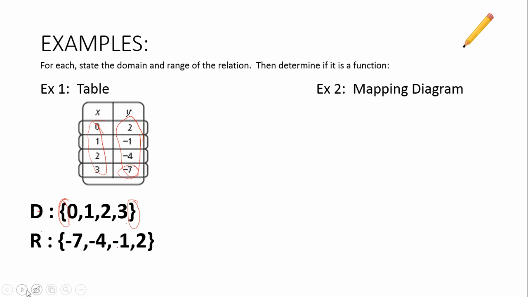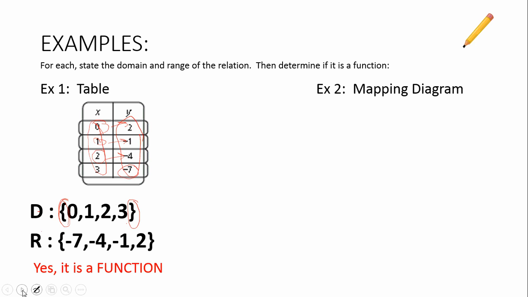Is this a function? Is every x paired with just one y? This x is only paired with 2. The x value of 1 is only paired with -1. The x value of 2 is only paired with -4, and so on. So yes, this is a function.